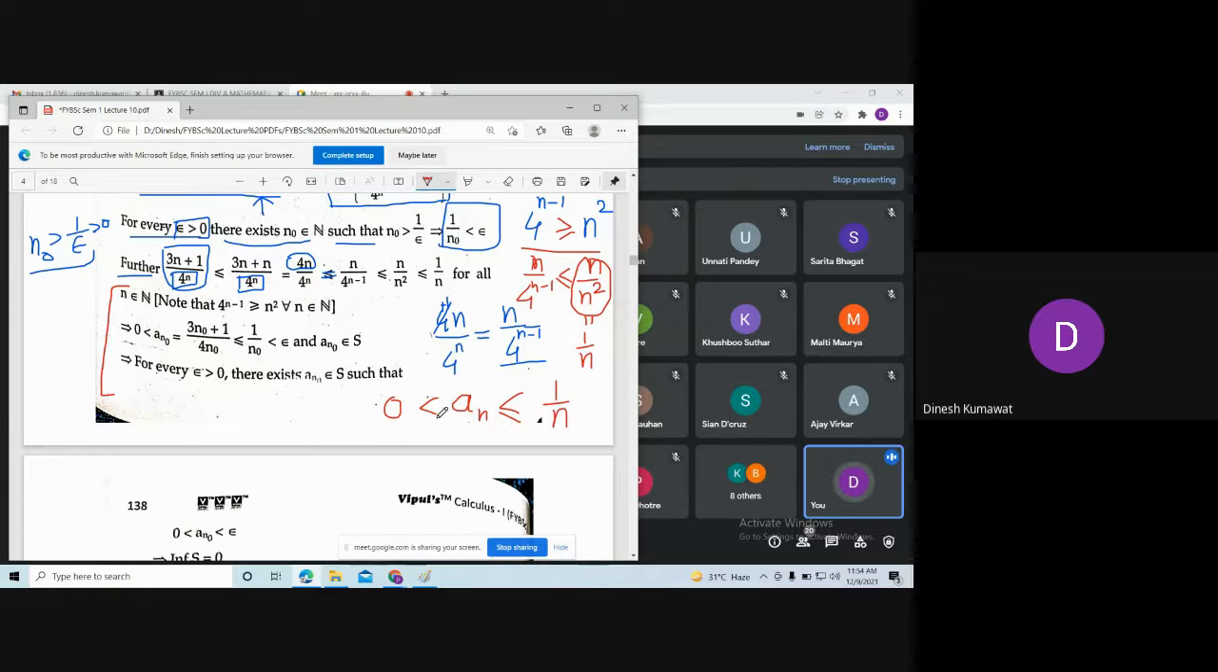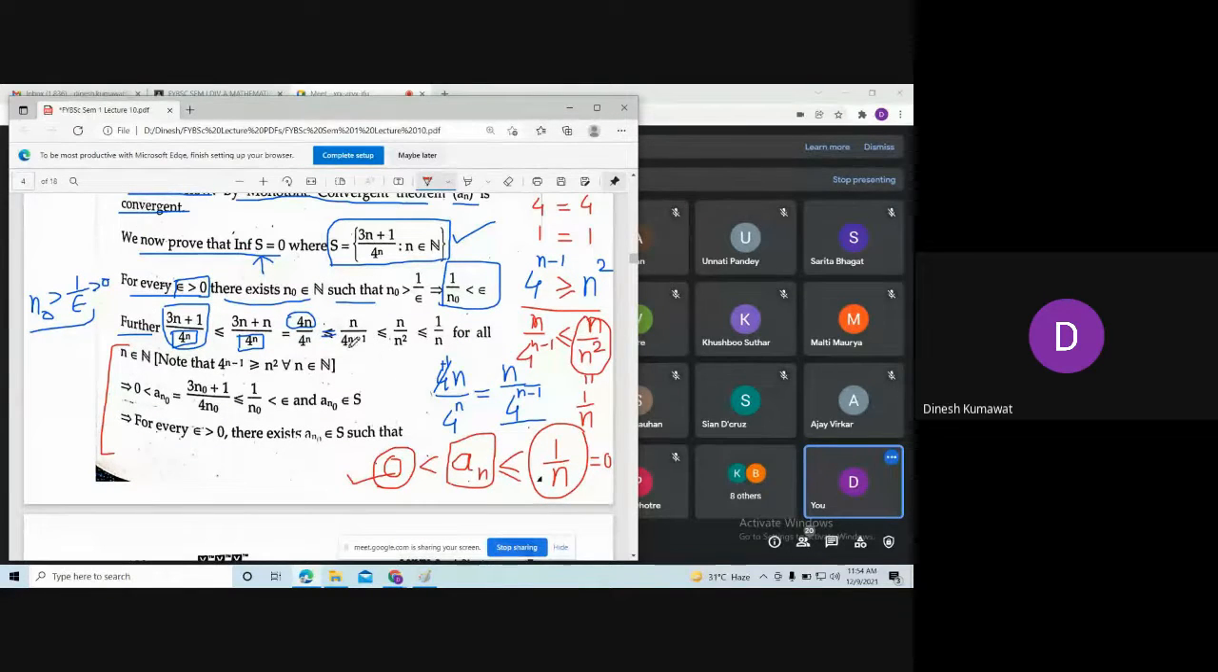Now you just apply the limit as n tends to infinity. So what can I say about the limit of 0? It is 0. What is the limit of 1 upon n as n tends to infinity? It is also 0. So what can I say about a_n then? It is also 0, using the sandwich theorem. Okay, so this is one way of proving that this sequence a_n is converging to 0.